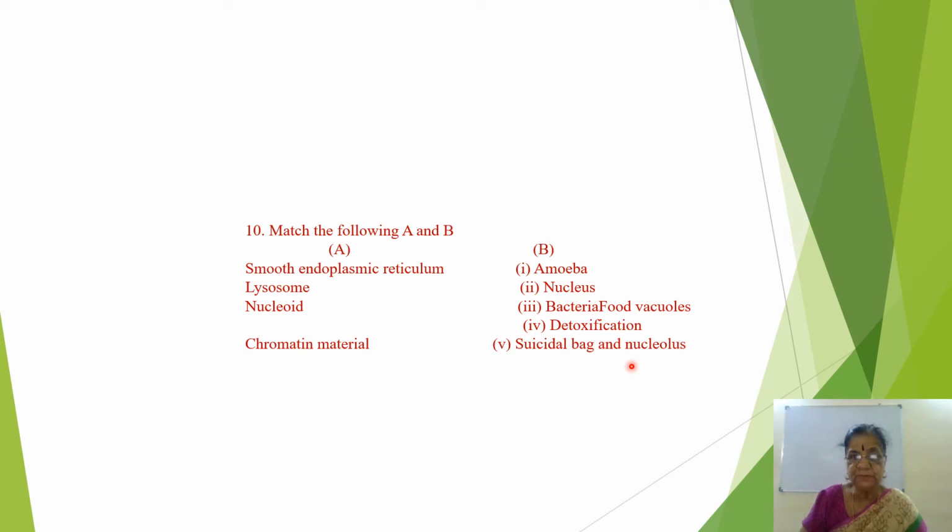Another option is lysosome, suicidal bag. The nucleoid, it is nucleolus. Then chromatin material, it is present in the nucleus. I hope you understand. So, smooth endoplasmic reticulum, the answer is detoxification.